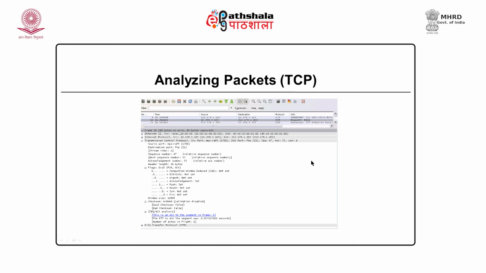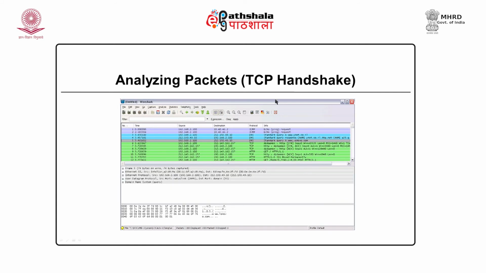Let us see another header. Now, this is the TCP handshake. You can see the colorful lines over here, they identify the packets, each one is a packet. If you look into the details, you can see there is a SYN packet, then a SYN plus acknowledgement, and then an acknowledgement. So, these packets identify the TCP handshake. TCP is a connection oriented protocol, and before establishing a connection, a handshake is done. So, using Wireshark you can identify how the handshake took place, and what the initial segment numbers were at both the ends. Let us move ahead.